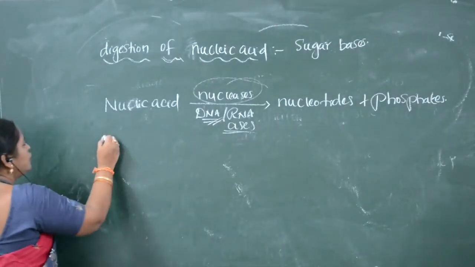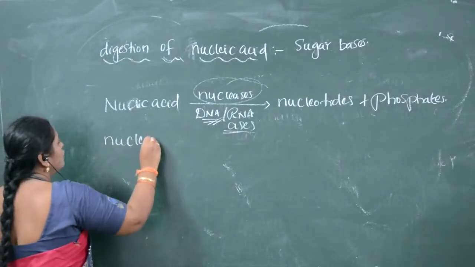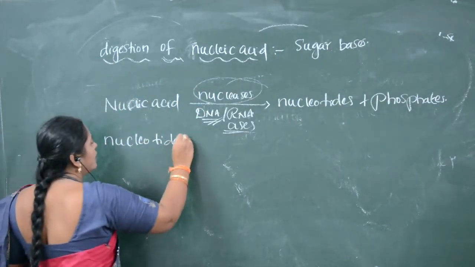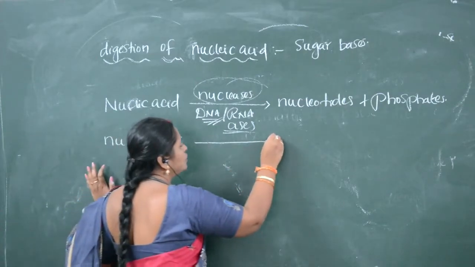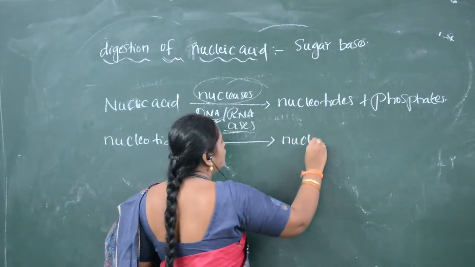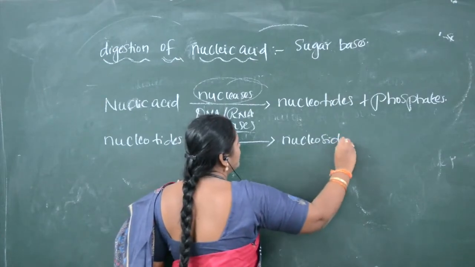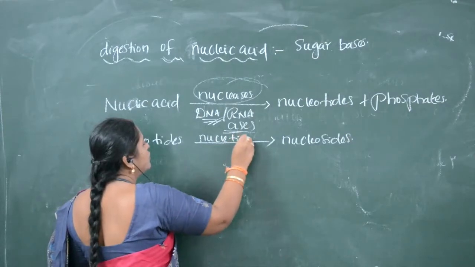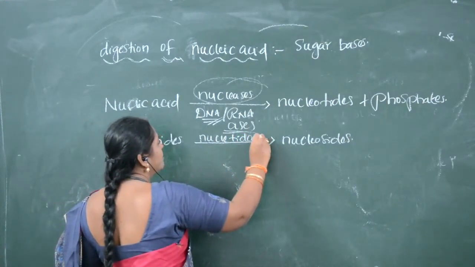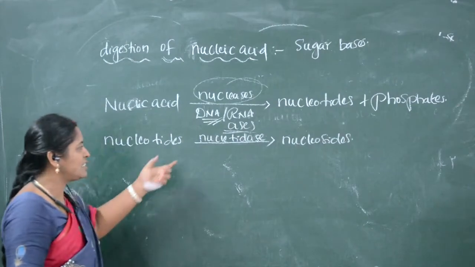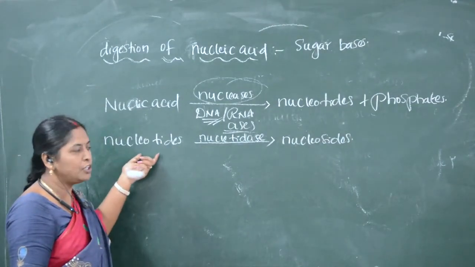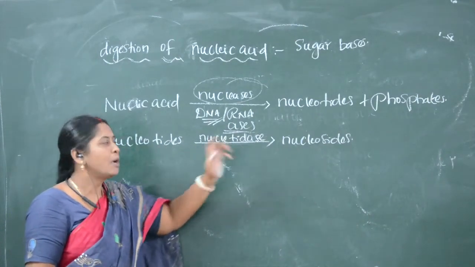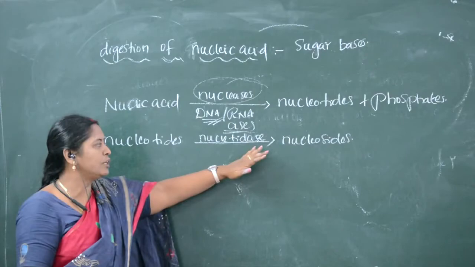Now, because the end products we have to get are sugars, nucleotides are again converted to nucleosides by an enzyme called nucleotidase. Nucleotides are converted to nucleosides by an enzyme called nucleotidase.